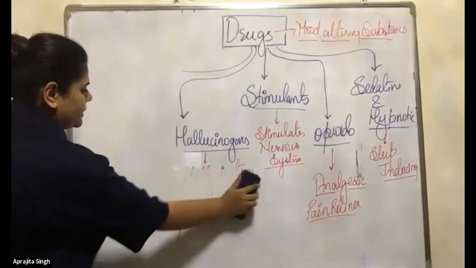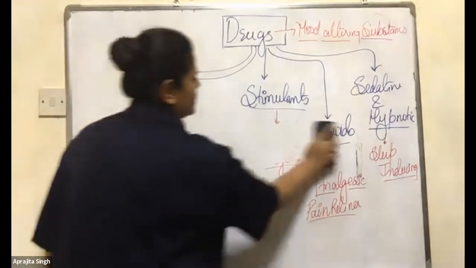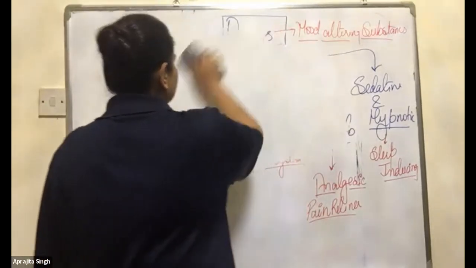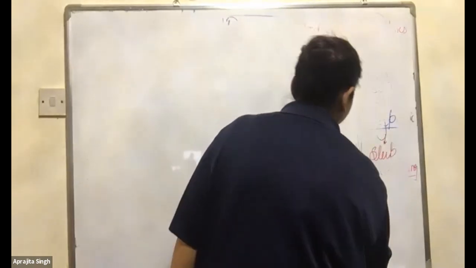Yes, ma'am. Okay, fine. Always remember these 5 categories, okay? I will let you know which drug will fall in which category. Now we will start with the poppy seeds, opioids.